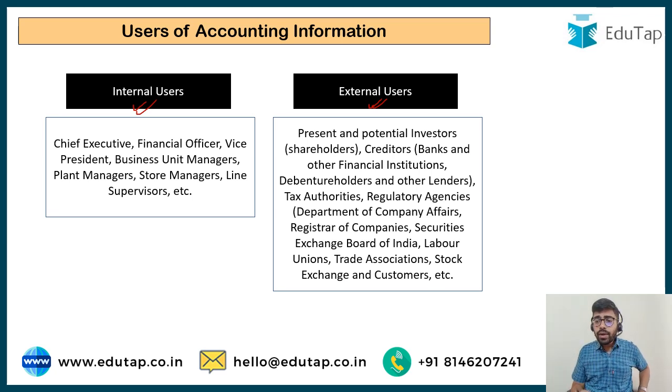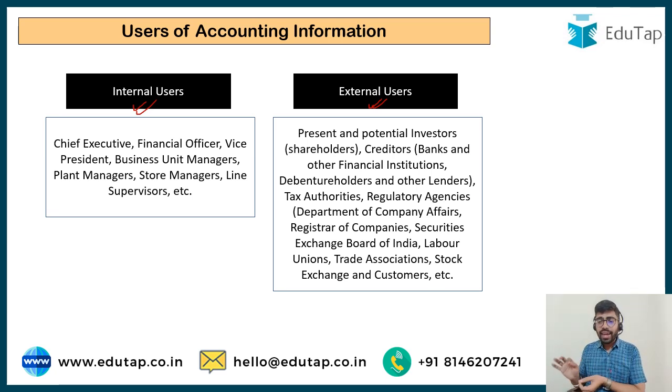Now you might be wondering, what do outsiders have to do with the company's accounting information? Suppose you invest some money in the shares of Reliance. You invest a good chunk of money, say rupees 10 lakh in Reliance. Now you are not an insider, not an internal user of the accounting information of Reliance.